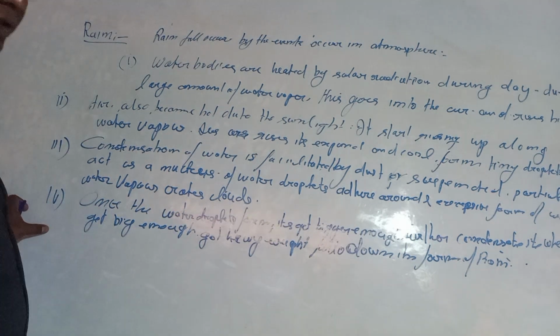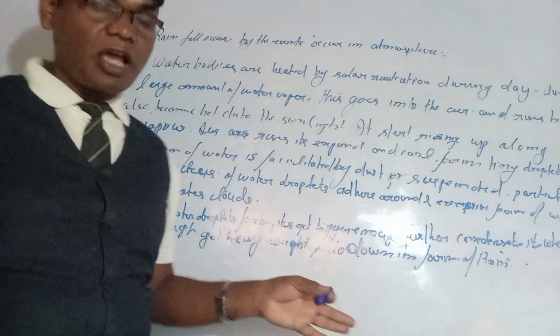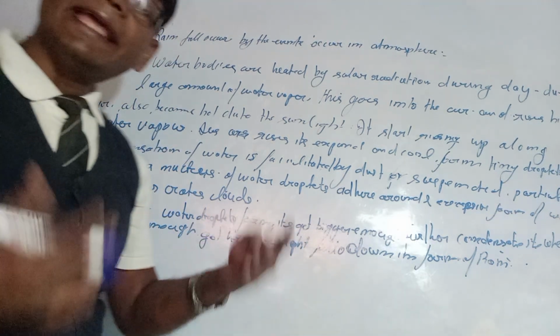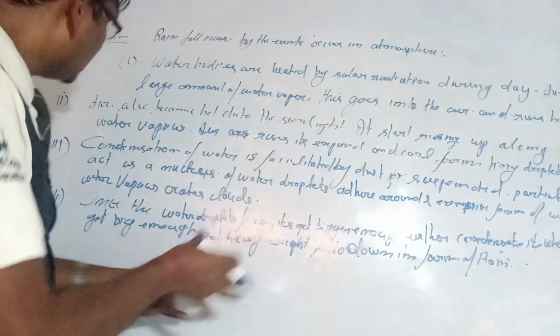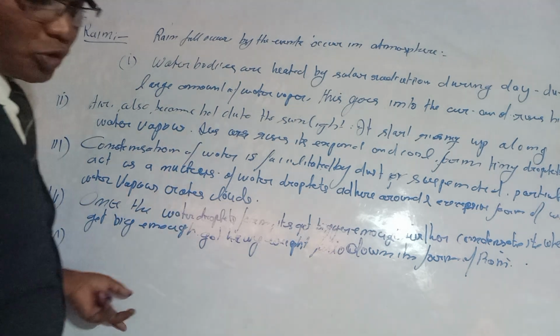Next, some other phenomenon is also available here, with the help of which we can understand how rain happens. Sometimes hailstones happen; in this series, we will discuss how hailstones happen.